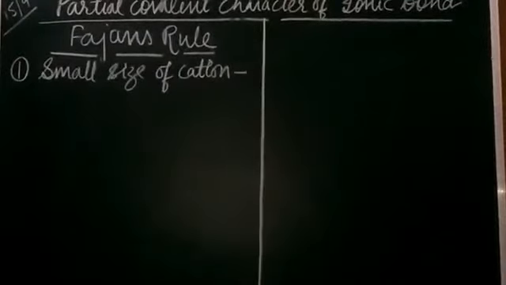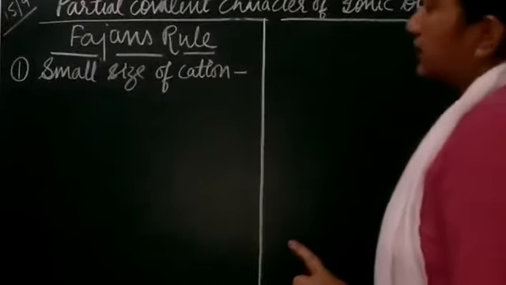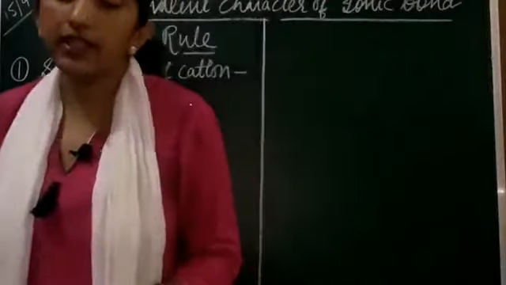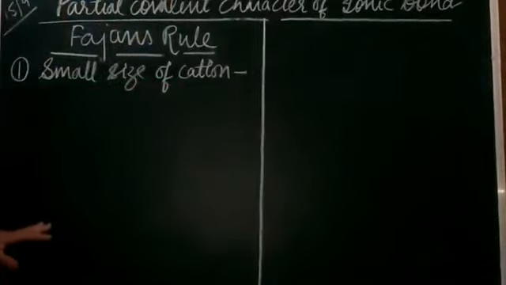We are going to discuss the Fajans rule, and first we will discuss the first factor, that is the small size of the cation.